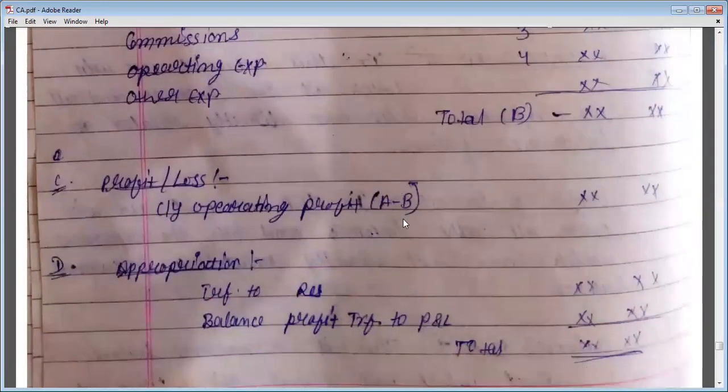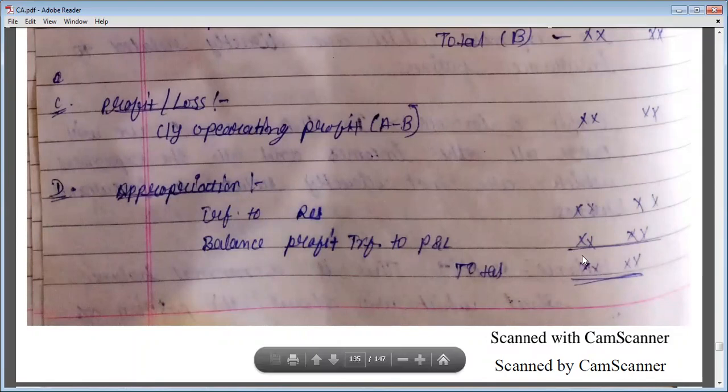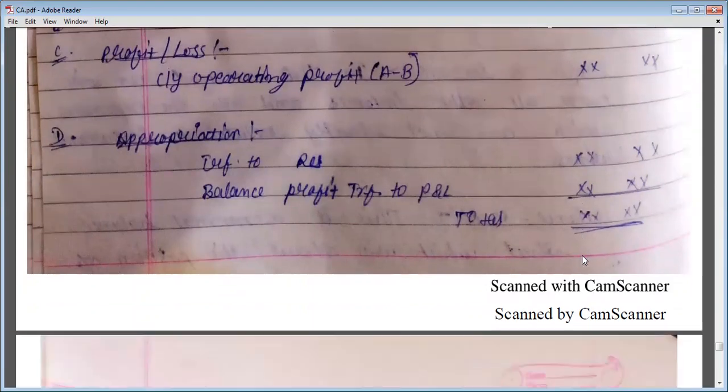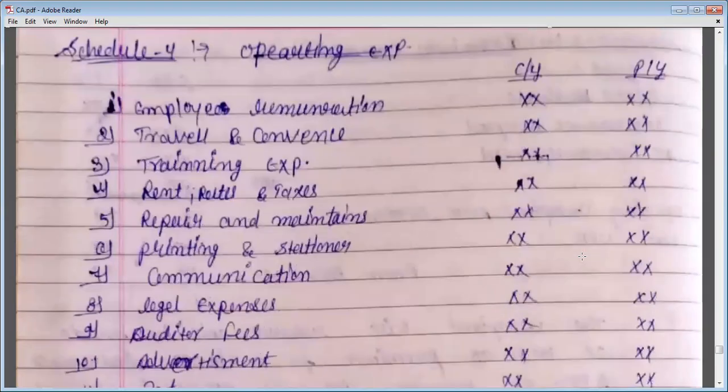Current year operating profit. Now you will make some appropriation. If you transfer to reserve, you will write the amount of transfer to reserve here, and the balance amount will be transferred to P&L. Okay, so total will be your here. Okay.